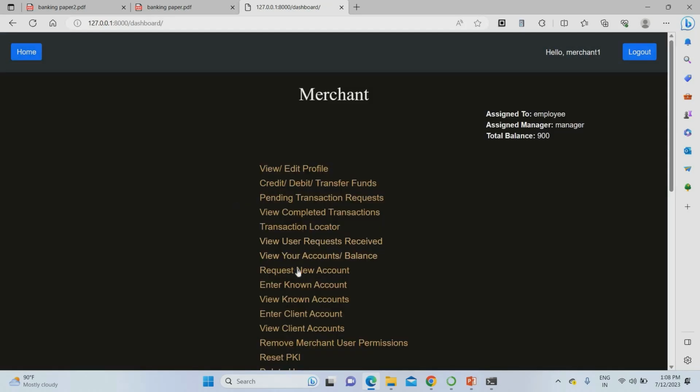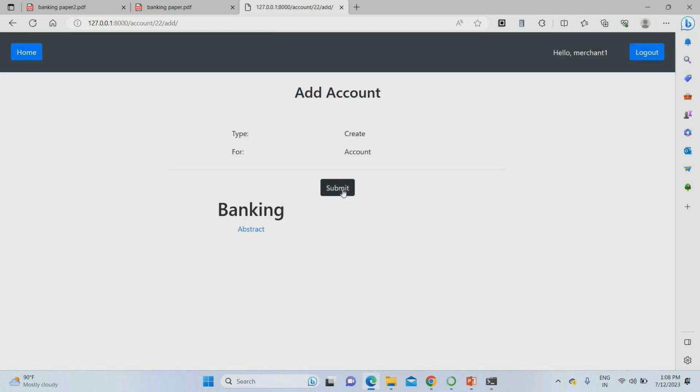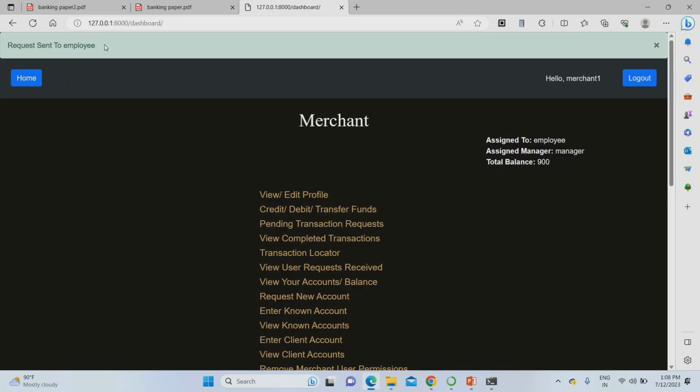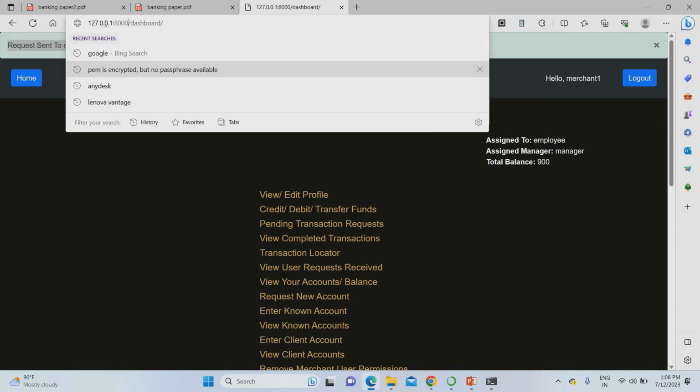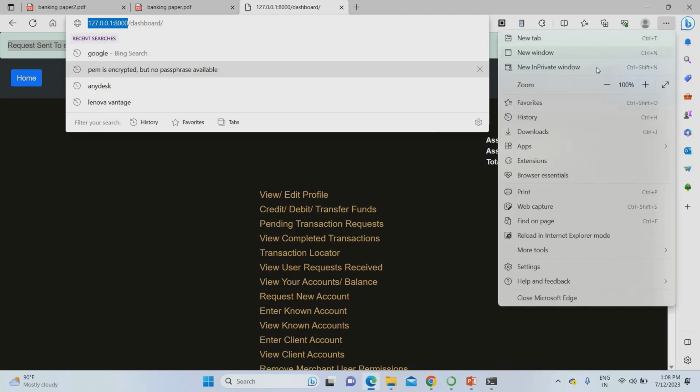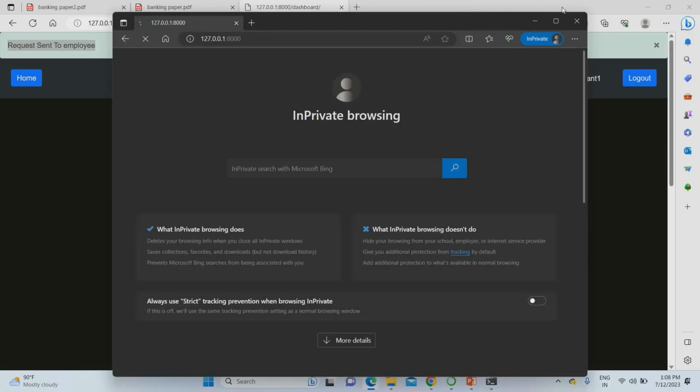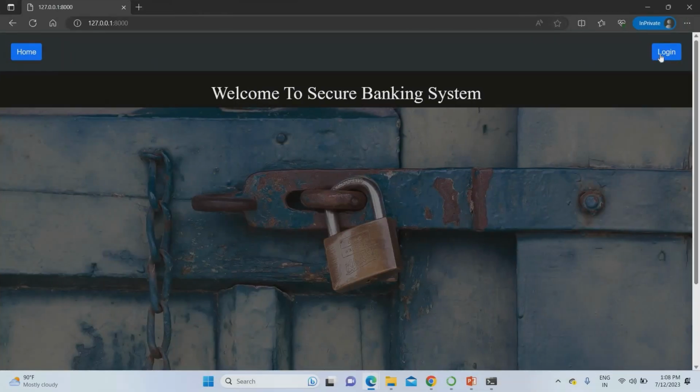If you want to change the bank account, meaning a new account, it means you request a new account. So you have to click submit. If you submit, it means a request goes to the employee, then you have to request for the new account. What you have to do is go to the same project. Now I'm going to log in with the employee.